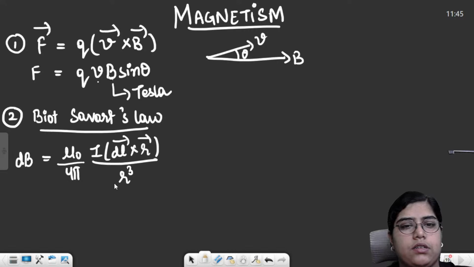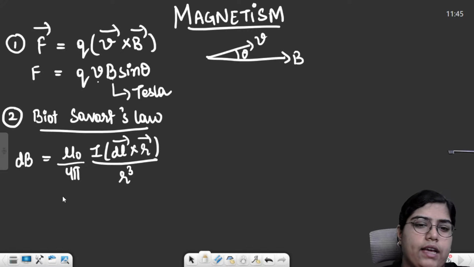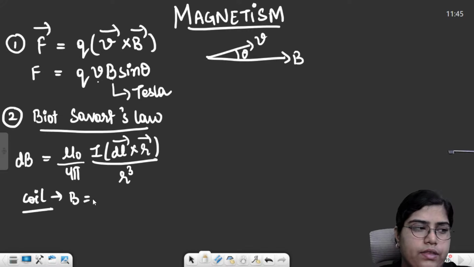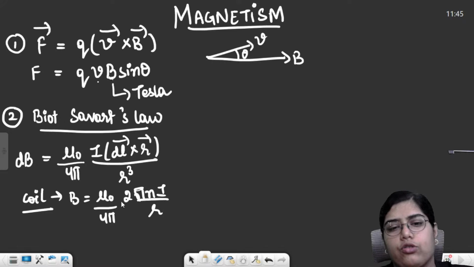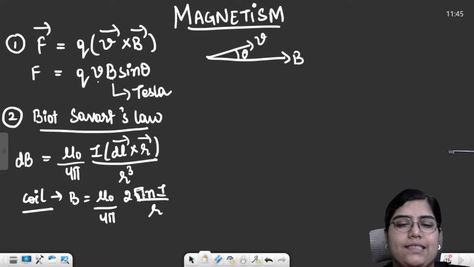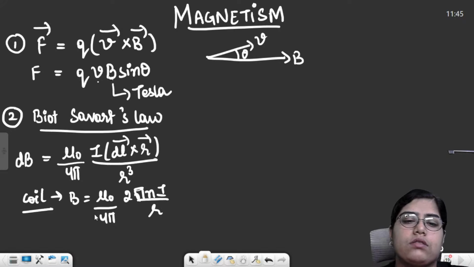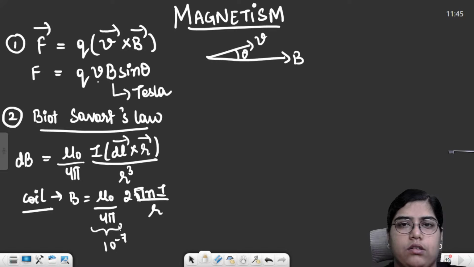This is the formula which Biot-Savart law gave us, and using this law we had calculated the magnetic field at the center of a current carrying coil. At the center of a coil, the field came out to be mu naught upon 4 pi 2 pi n I upon r. N is the number of turns in the coil, right? We haven't cancelled 2 pi with 4 pi deliberately, because mu naught upon 4 pi, the value of this complete term is 10 raised to the power minus 7. It is comparatively easier to convert. If you want, you can cancel it out, not a problem.